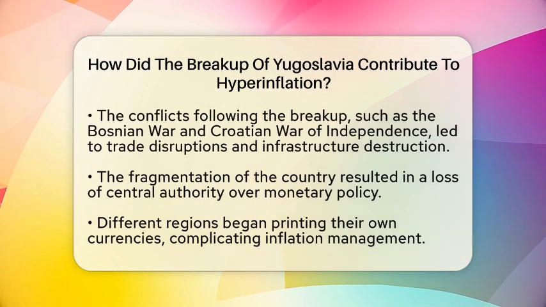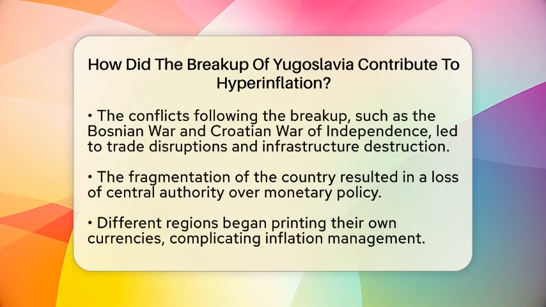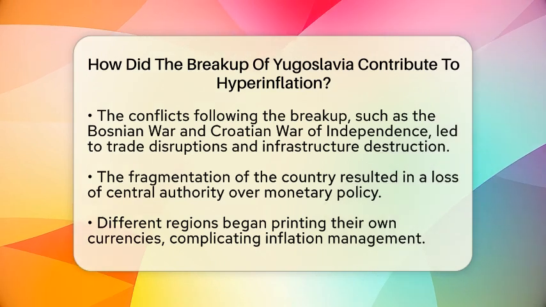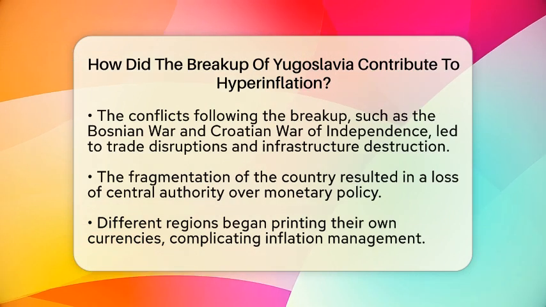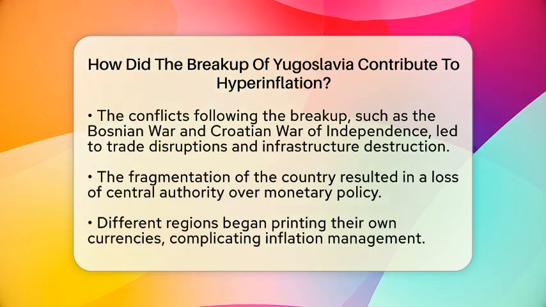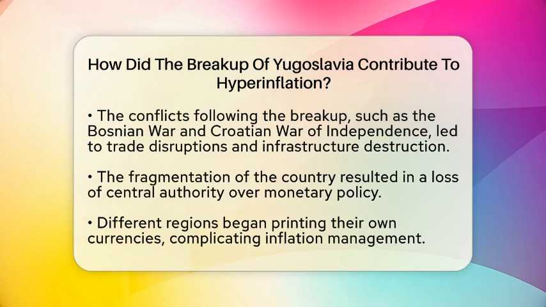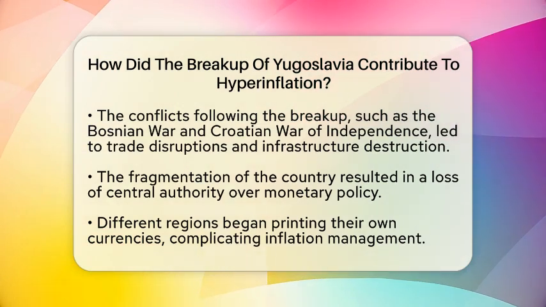The conflicts that followed, such as the Bosnian War and the Croatian War of Independence, disrupted trade and destroyed infrastructure. This led to widespread economic instability, which was a breeding ground for hyperinflation.